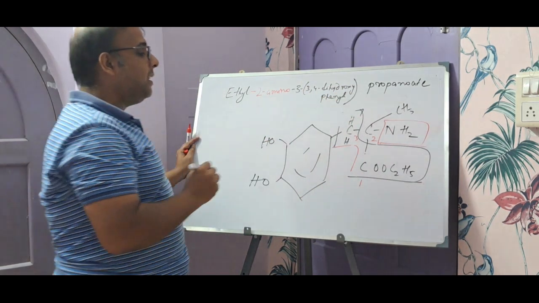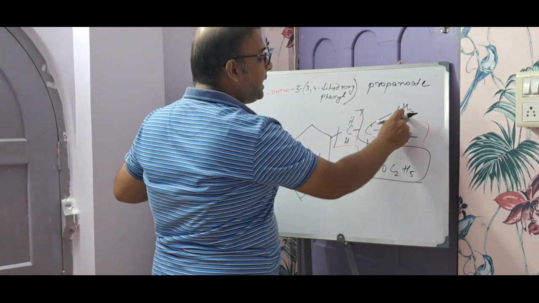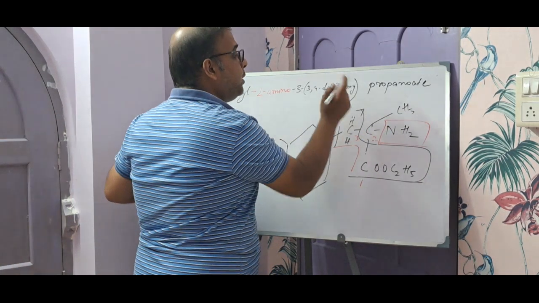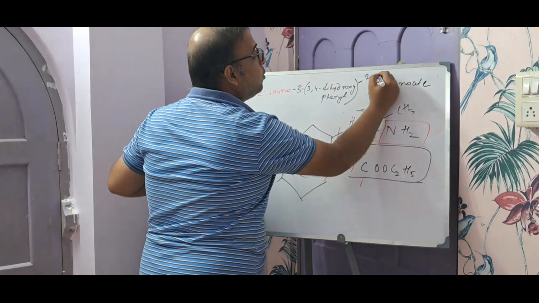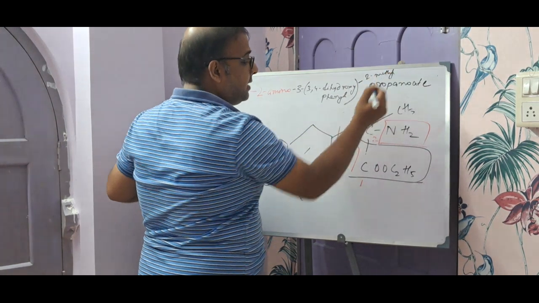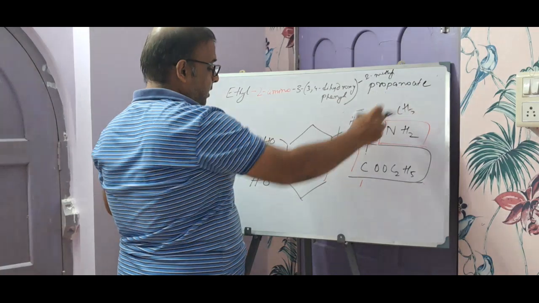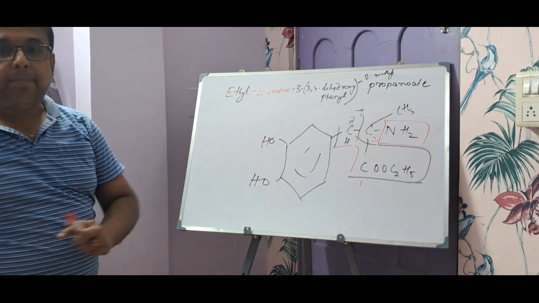Phenyl, okay? Then what next? We are left with another methyl which is placed at second position. So likewise we should write 2-methyl, and then what is left? That is propanoate. So this is how the IUPAC name stands.